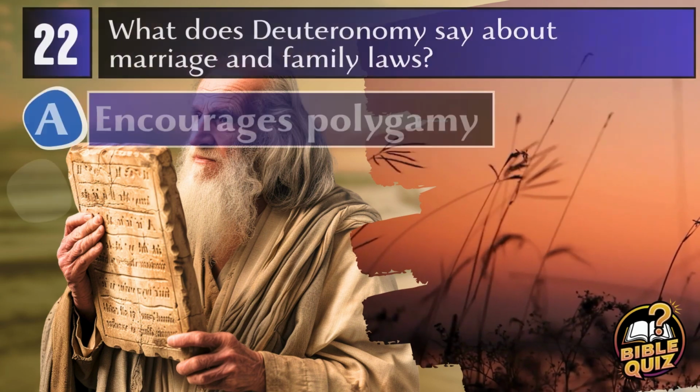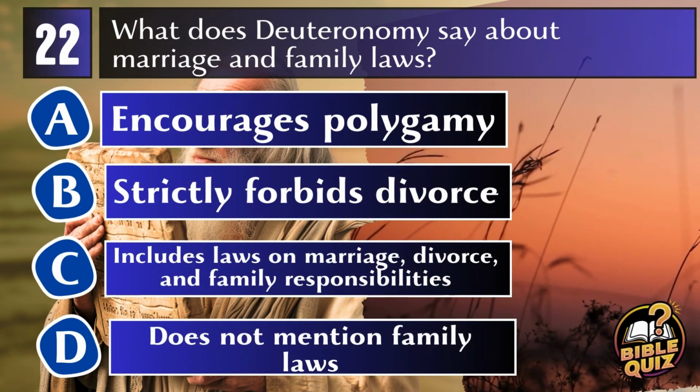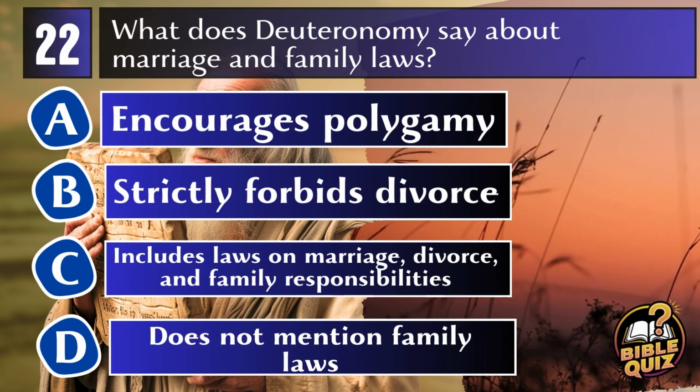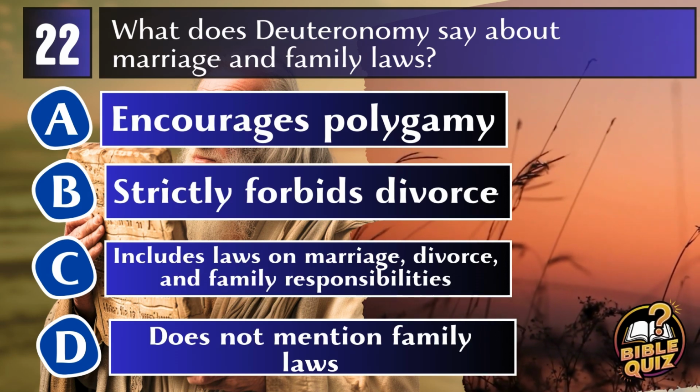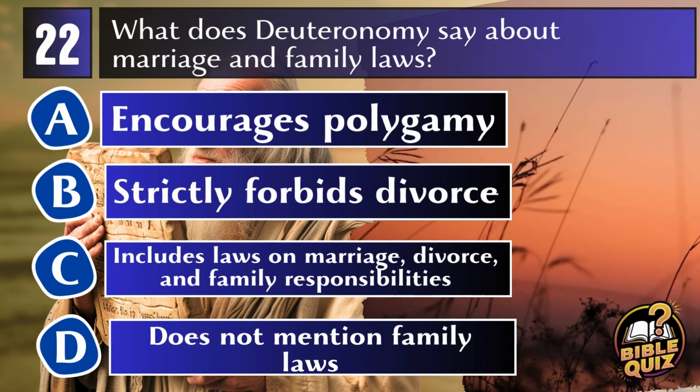27:12-13. Question 22. What does Deuteronomy say about marriage and family laws? A. Encourages polygamy. B. Strictly forbids divorce. C. Includes laws on marriage, divorce, and family responsibilities. D. Does not mention family laws.